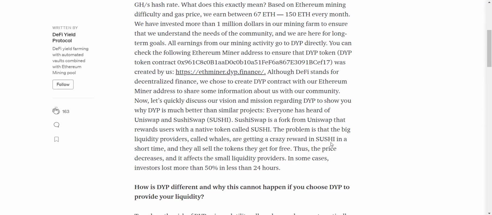If you scroll down, here you will get one example of SushiSwap. Here it is written, everyone has heard of Uniswap and SushiSwap. SushiSwap is a fork of Uniswap that rewards users with a native token called Sushi.